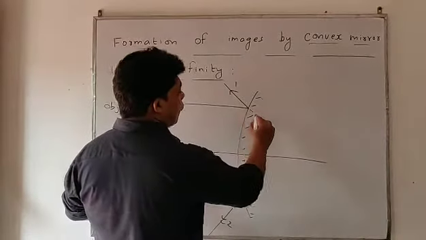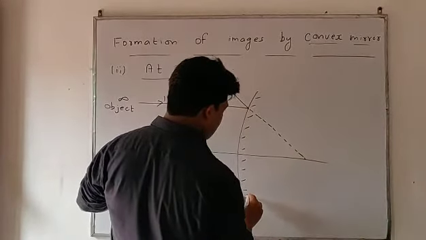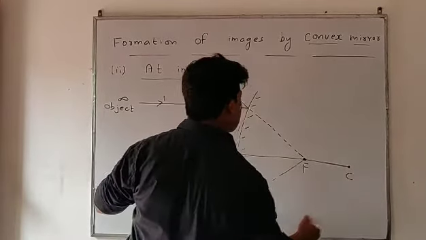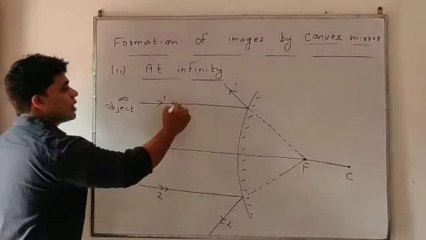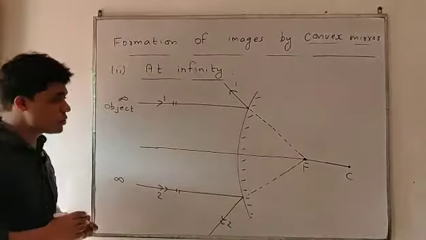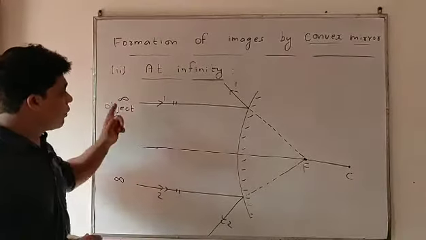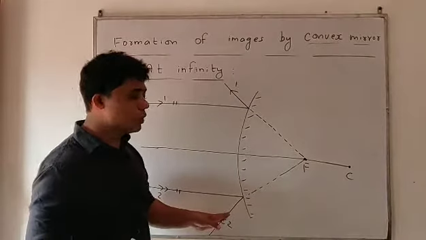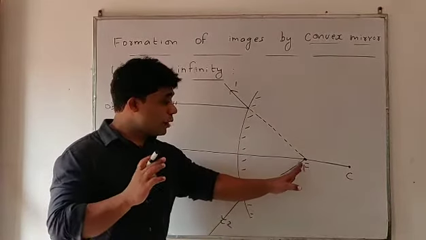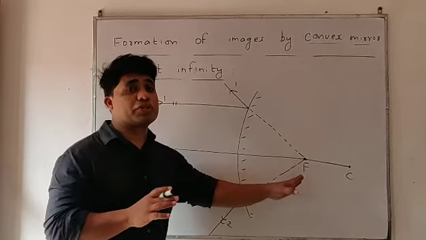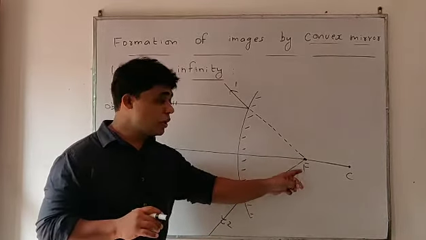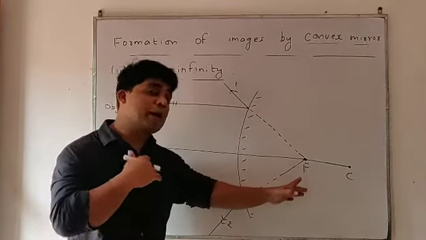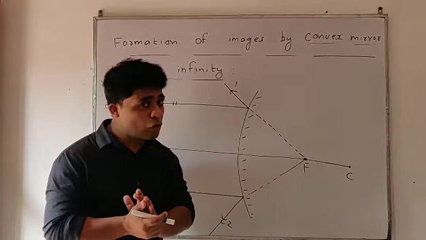It will form the virtual image at the principal focus. This will be the center of curvature. Look, students, these are parallel light rays with respect to the principal axis. A ray is incident and it gets reflected. Another ray is incident and it gets reflected. When we extend both the rays, they form the image at the principal focus. It is erect, virtual, and highly diminished. It will form behind the mirror, at the principal focus.